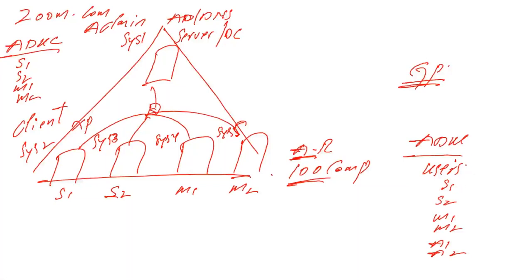So if I apply the policy on the users container, first of all, we cannot apply group policy on single users. That option is not there. So if I apply the policy on the users container, who is going to be restricted? All the sales department users, marketing, all these domain users. But I don't want to restrict all these domain users. I want to restrict only the sales department. So then what do we have to do?